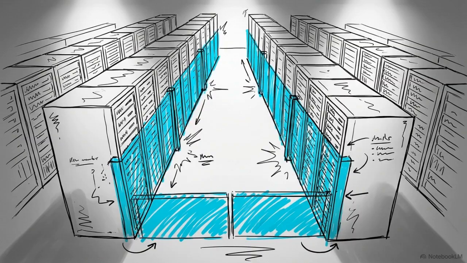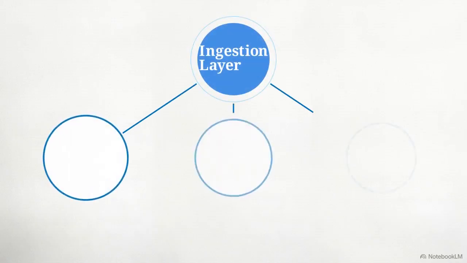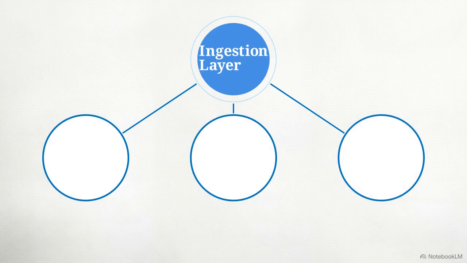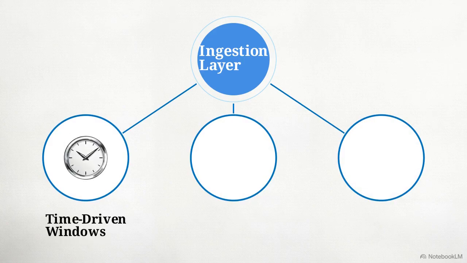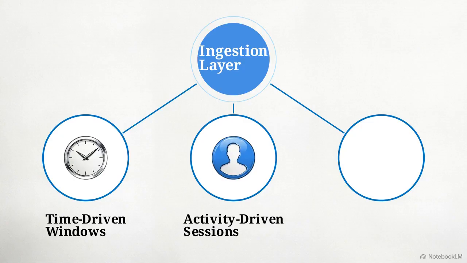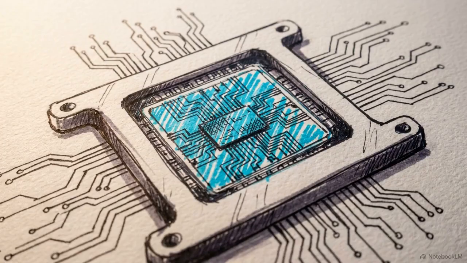Our objective today is to lock down our streaming boundaries. To accomplish this, we will need to completely master three distinct grouping strategies: time-driven windows, activity-driven sessions, and time domains. Bounding infinity provides the survival mechanism required to prevent widespread memory starvation across your distributed workers.